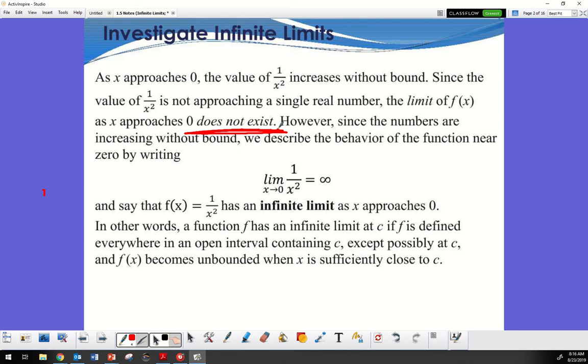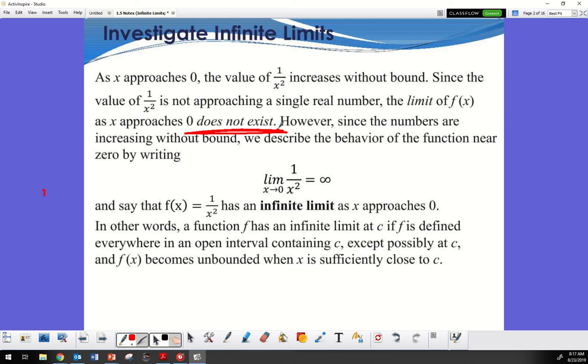So now we're just talking about what the function is doing. In these cases where the limit does not exist, instead of saying it does not exist, we could say it goes to positive infinity. We say that f of x equals 1 over x squared has an infinite limit as x approaches 0. In other words, a function f has an infinite limit at c if f is defined everywhere on an open interval containing c, except possibly at c, and f of x becomes unbounded when x is sufficiently close to c.